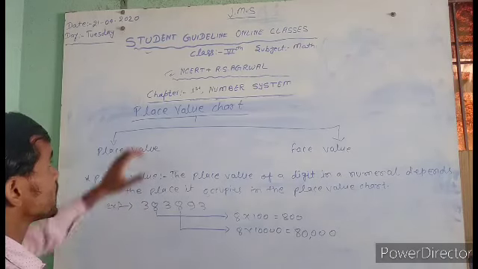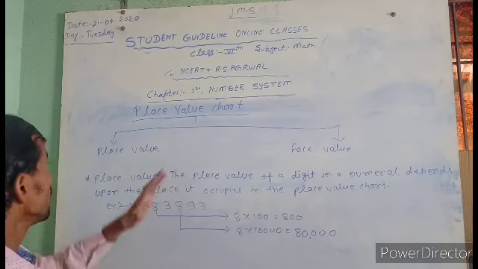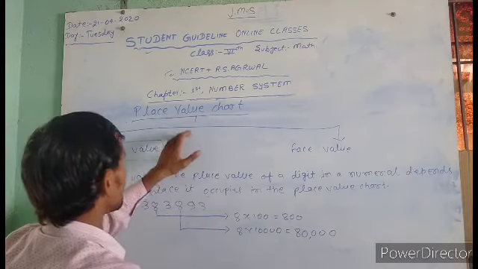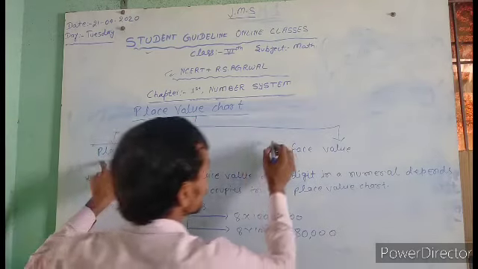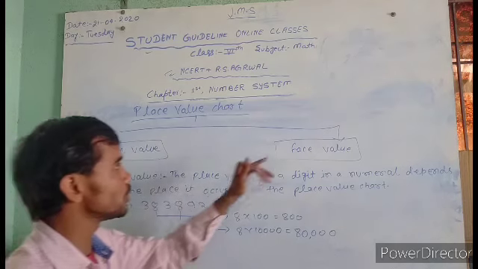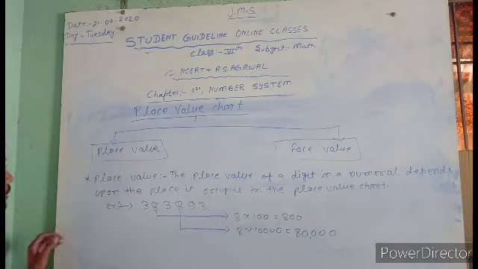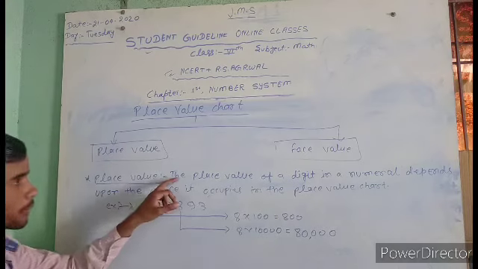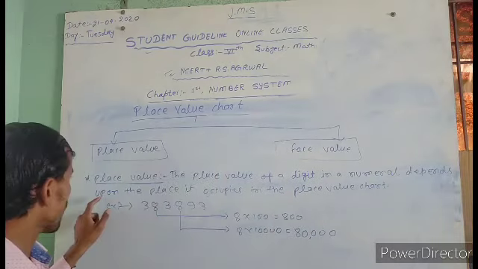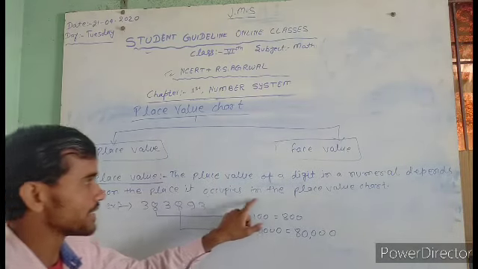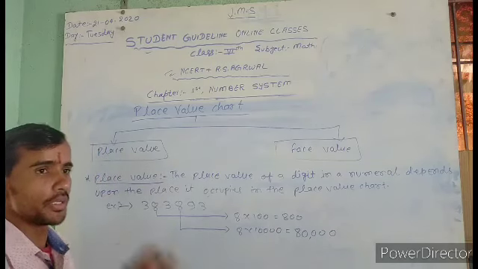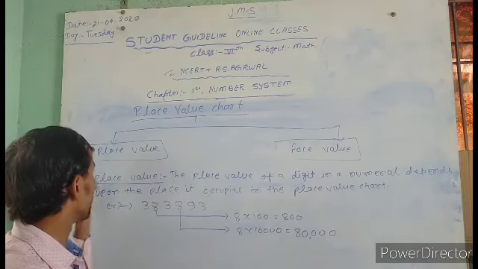So our next topic is place value charts. I divide it in two parts: place value and face value. So what is place value and what is face value? Write on the board: the place value of a digit in a numeral depends upon the place it occupies in the place value chart.